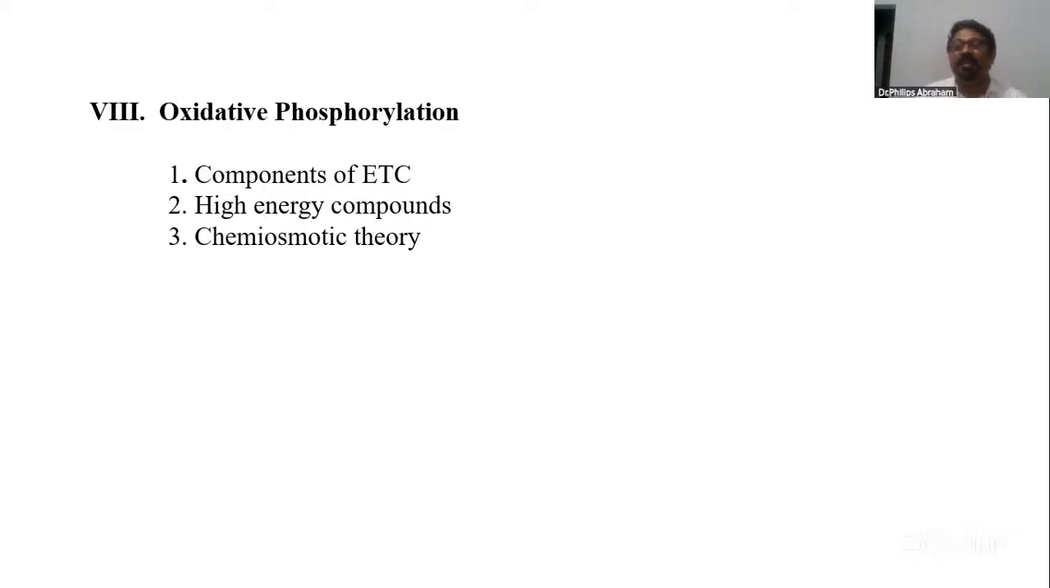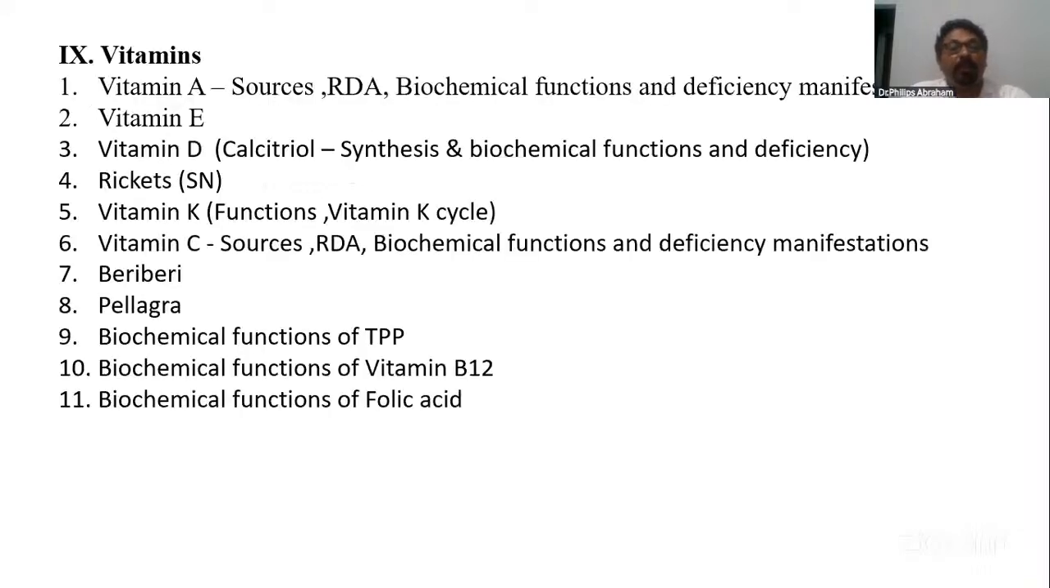Clear? So in that way, any reaction where ATP is produced. Another one is phosphoenol pyruvate. So phosphoenol pyruvate is another compound. Cyclic AMP, cyclic GMP, ATP, all of these can be written as high energy compounds. Okay. Then I'm going to the next topic.